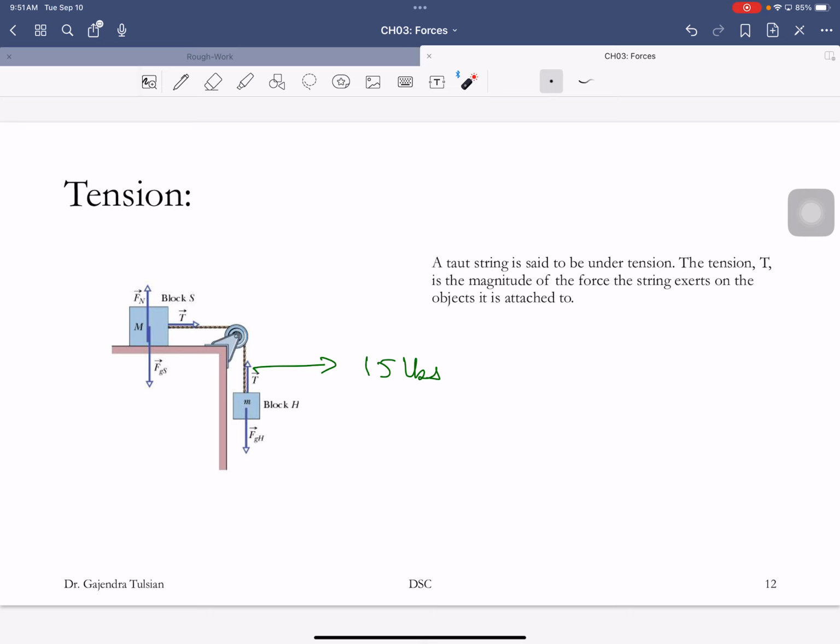On this box, what are the forces? This tension, the weight of gravity, and the normal force. On this box, there are two forces acting, the weight of gravity and this tension. So you have to understand tension.